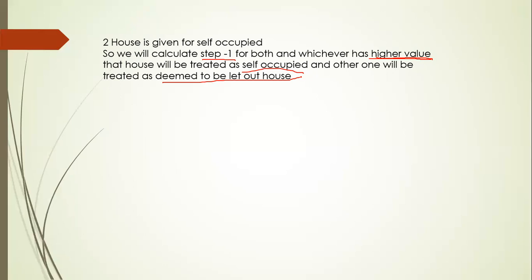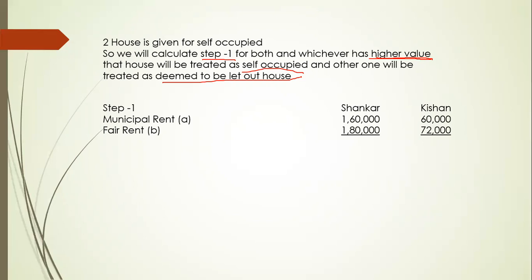Okay, so here there are two houses for self-occupied, so let's calculate step 1 for self-occupied house. Step 1, Shankar and Kishan, the house names are there. First step, municipal rent. So municipal rent is given 1,60,000 and 60,000 for Kishan. Fair rent 1,80,000 and 72,000 for Kishan. Now tell me whichever is higher, 1,60,000 or 1,80,000. Of course, 1,80,000, and here 60,000 or 72,000. Which amount is higher value?